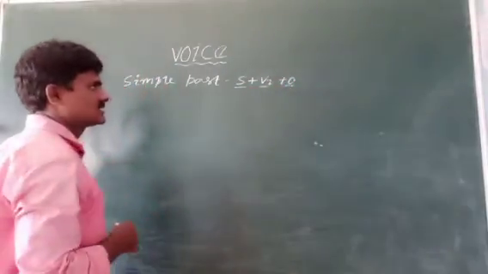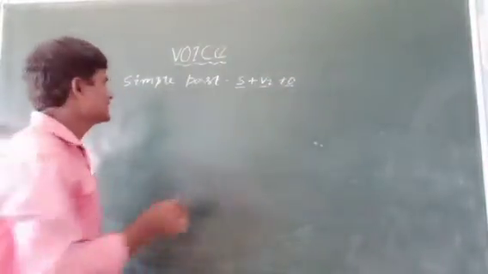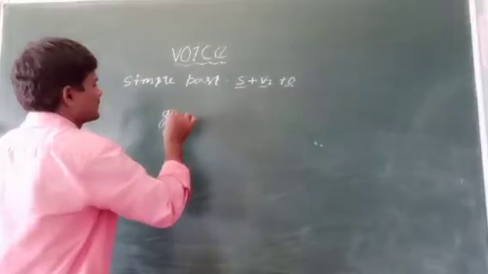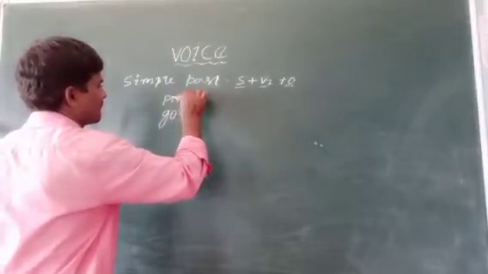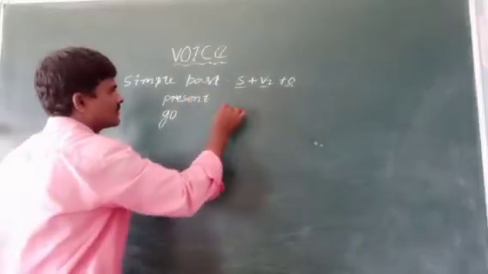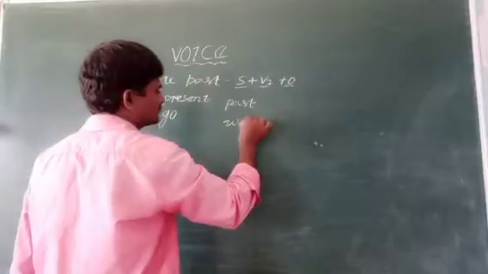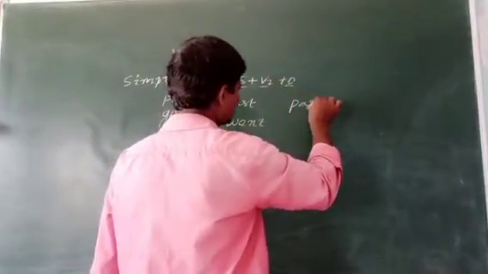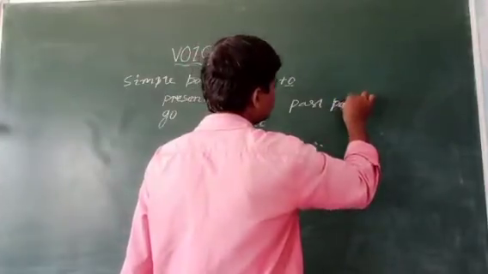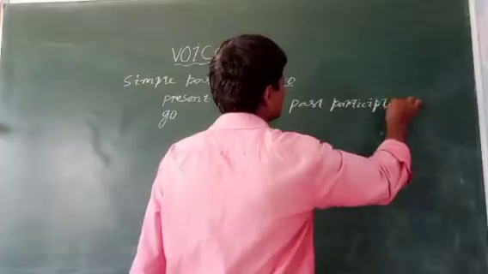What is this V2? Suppose go is present tense, past tense is went, and past participle is gone.